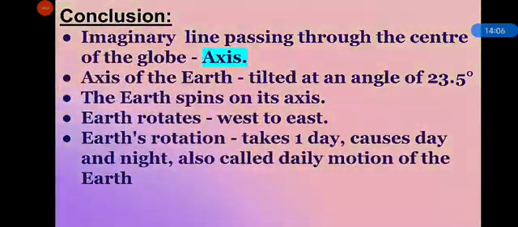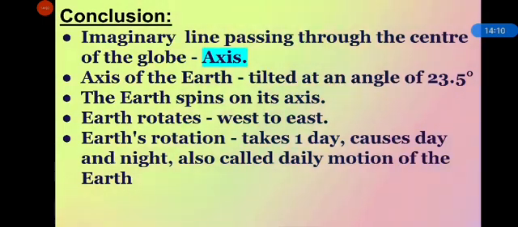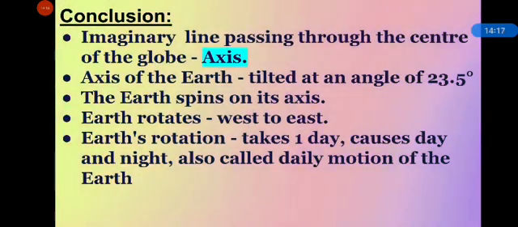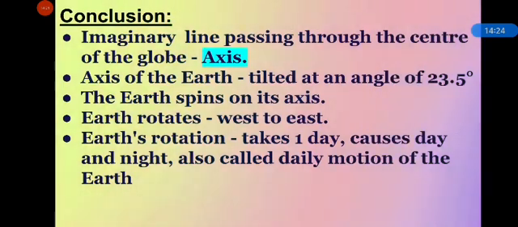Now let's revise what we have studied. An imaginary line passing through the center of the earth or globe is called an axis. What is axis? The line passing through the center of the globe is called the axis of the earth. It is an imaginary line. We cannot see these lines on the earth.